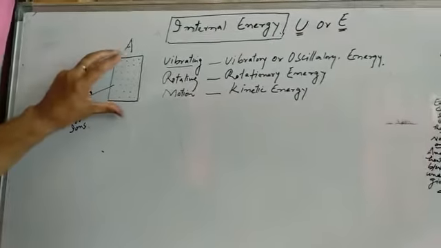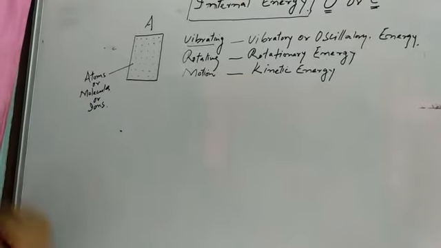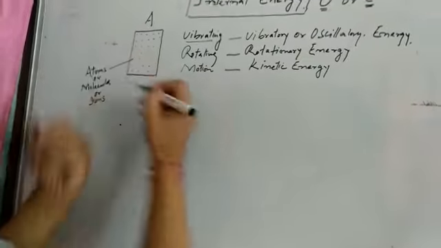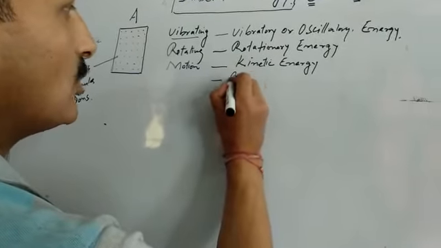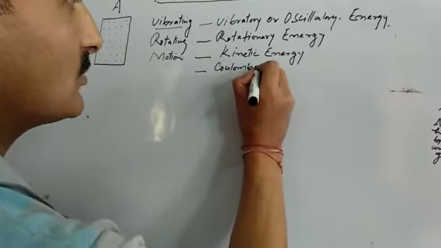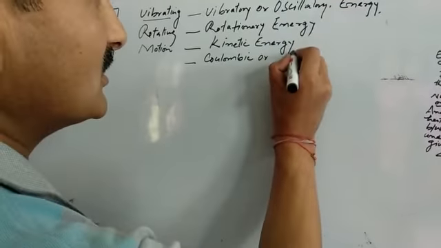Now suppose this system is made up of cations and anions. So there will be attraction between the cations and the anions, and that energy will be known as Coulombic energy or electrostatic energy.